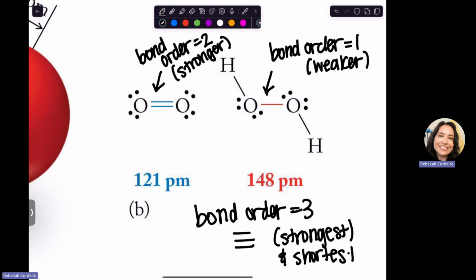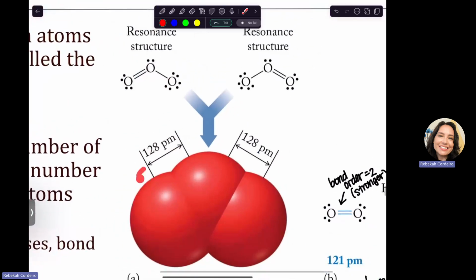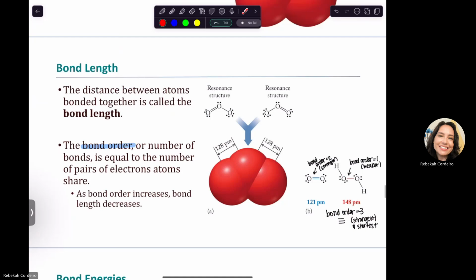Now, a triple bond between oxygen doesn't exist, so I'm not going to draw that there. But longer is bond order of 1, longer and weaker. Shorter is stronger. So like a closer connection is stronger. So we would expect ozone that has a single and a double to have one side that was 148 and one side that was 121. But actually, both sides are 128, which is in between double and single.